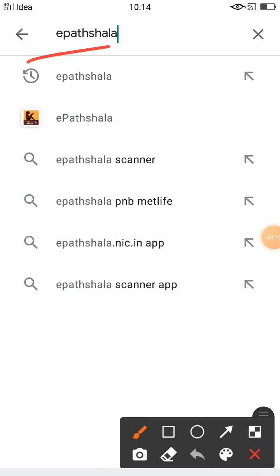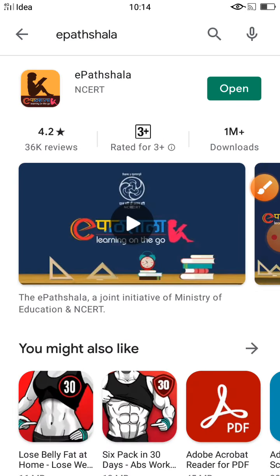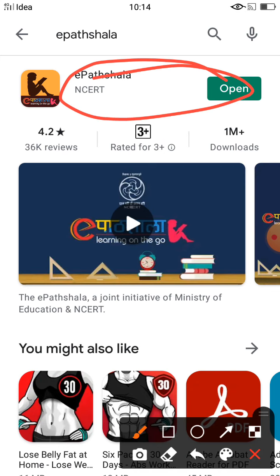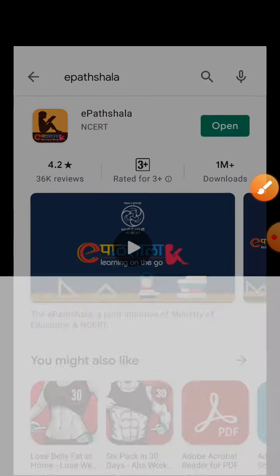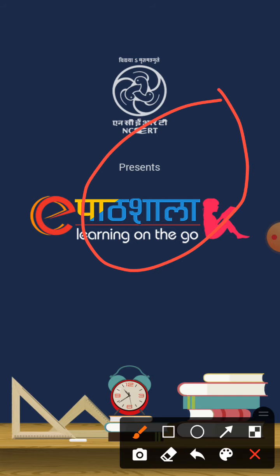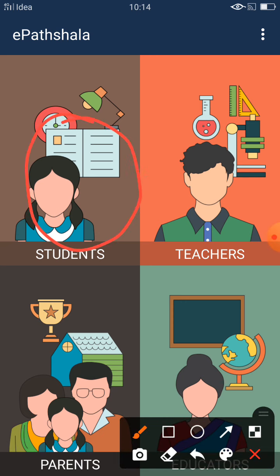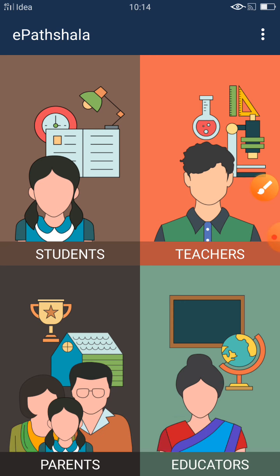Okay, in front of these we have to click here. It was already downloaded in my phone, that's why I'm not downloading. Now this is the front of this app. See, if you are a student, you can go on student, and if you are a teacher, you can go on teacher. In teacher you can download any subject and any class books. Okay, in student you only download your class book.